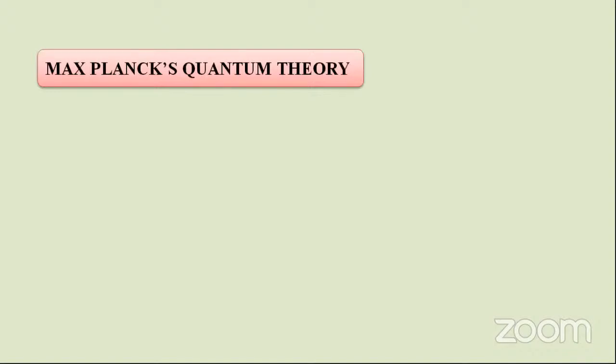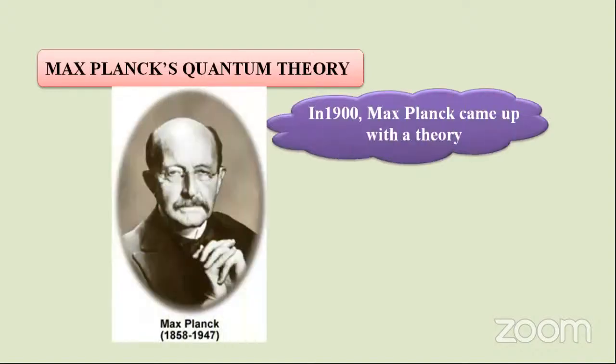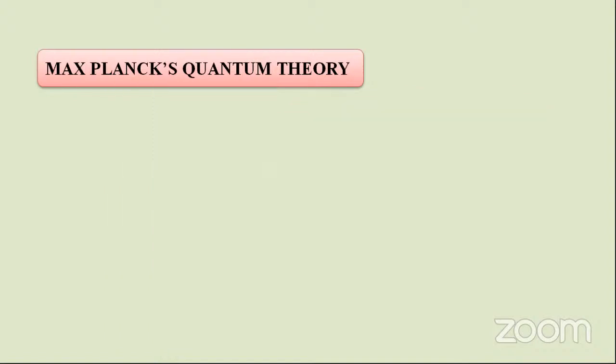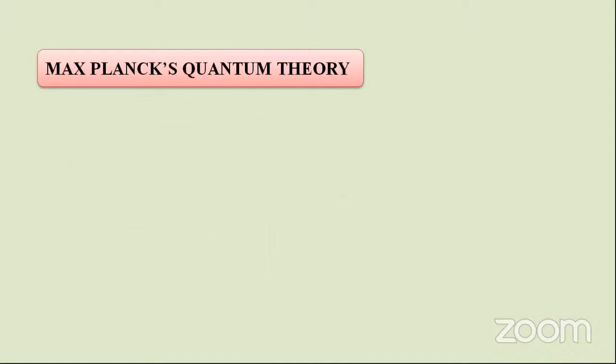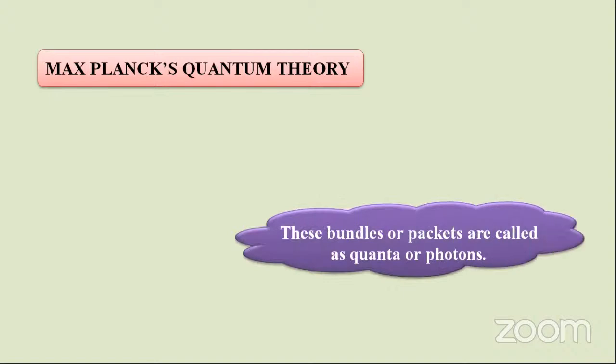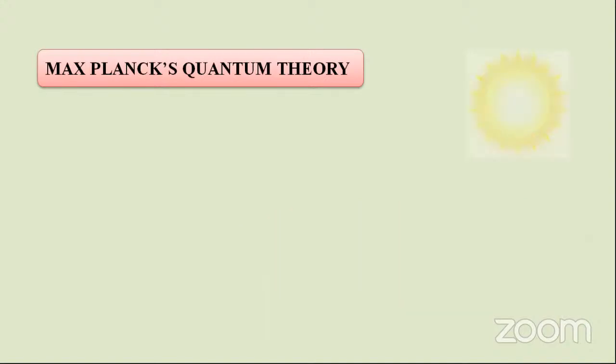Planck's quantum theory. In the year 1900, Max Planck gave a theory regarding quanta. It tells us that light is propagated through free space in the form of discrete packets or bundles. These bundles or packets are called quanta or photons.